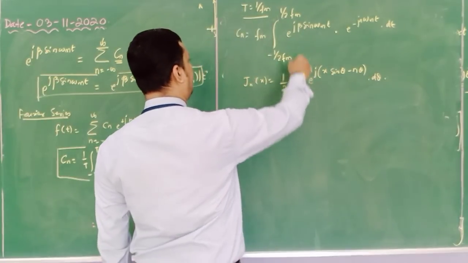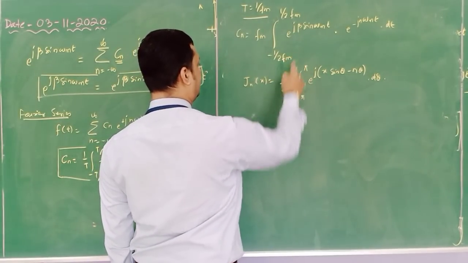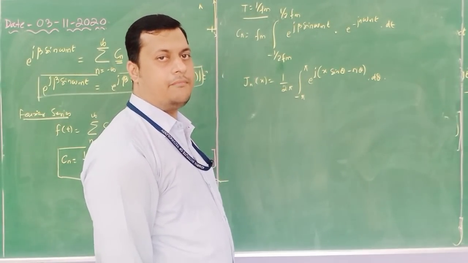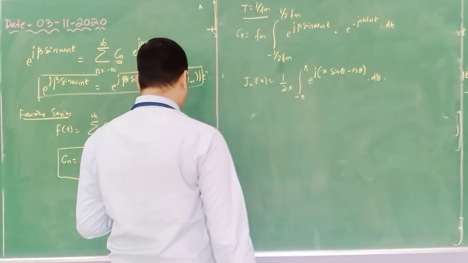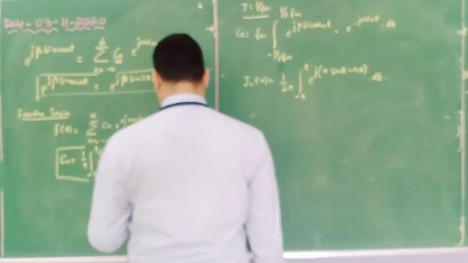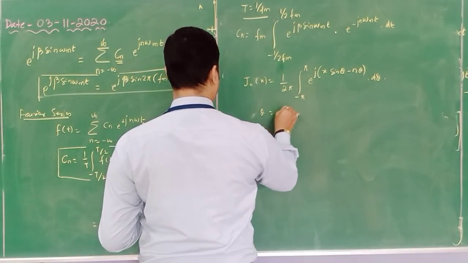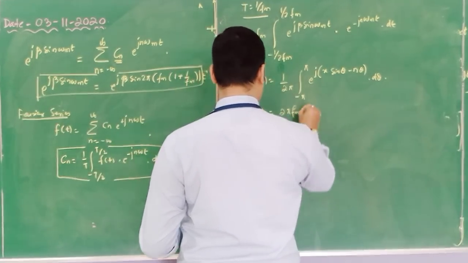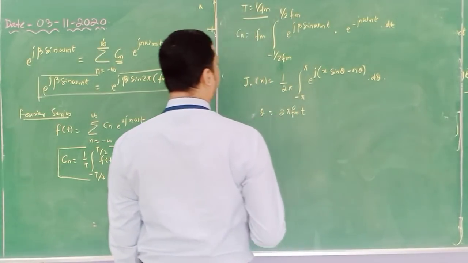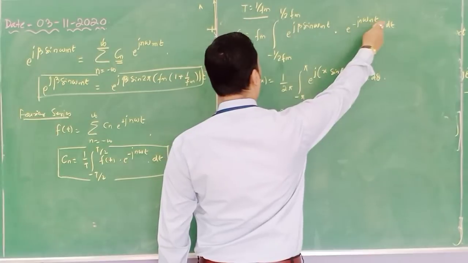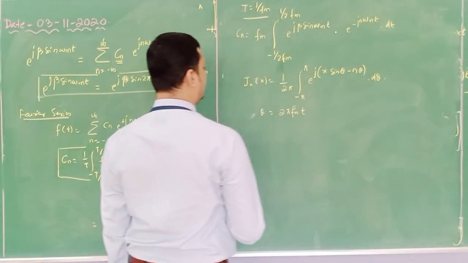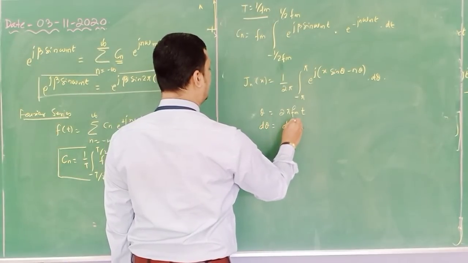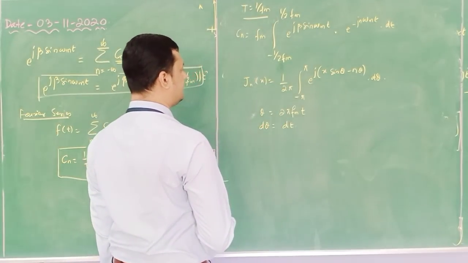Now we will compare this equation with this one, so that the constant coefficient will be represented in terms of the Bessel function. So let us consider theta equals 2 pi Fm into t. This omega t becomes theta.